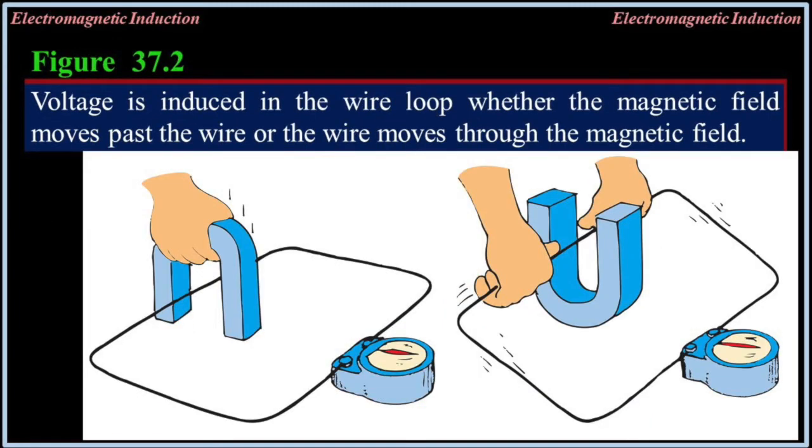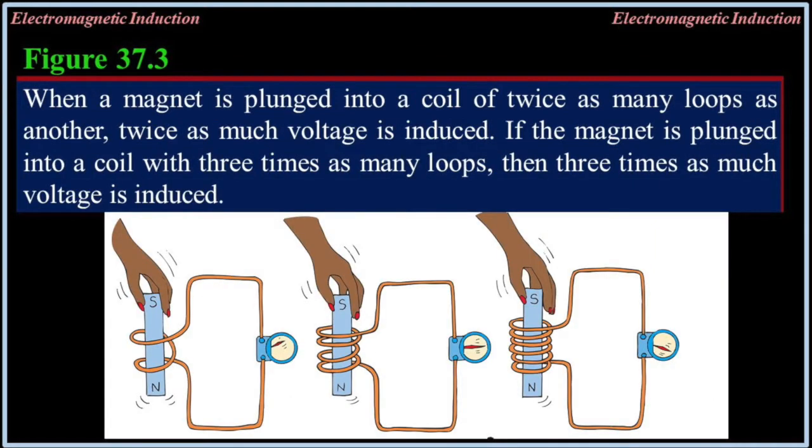Figure 37.2. Voltage is induced in a wire loop whether the magnetic field moves past the wire or the wire moves through the magnetic field. Figure 37.3. When a magnet is plunged into a coil of twice as many loops as another, twice as much voltage is induced. If the magnet is plunged into a coil of 3 times as many loops, then 3 times as much voltage is induced.